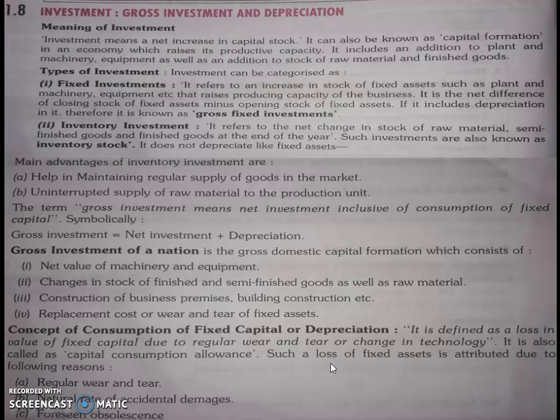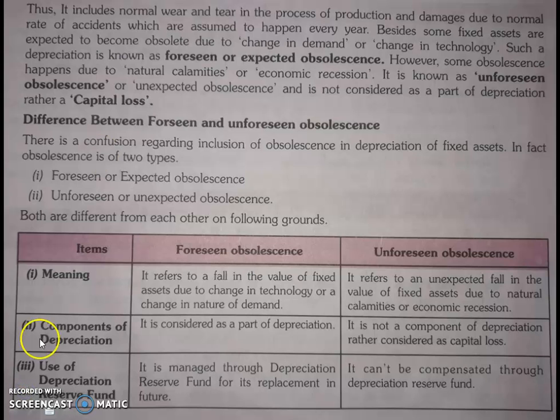Such a loss of fixed asset is attributed to the following reasons. What are the reasons? Regular wear and tear, natural rate of accidental damages, foreseen obsolescence. Thus, it includes normal wear and tear in the process of production and damages due to normal rate of accidents which are assumed to happen every year. Besides, some fixed assets are expected to become obsolete due to change in demand or change in technology.